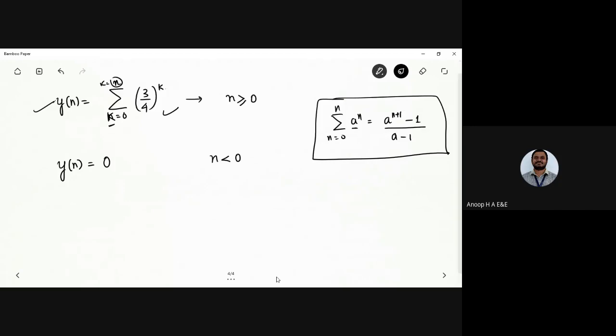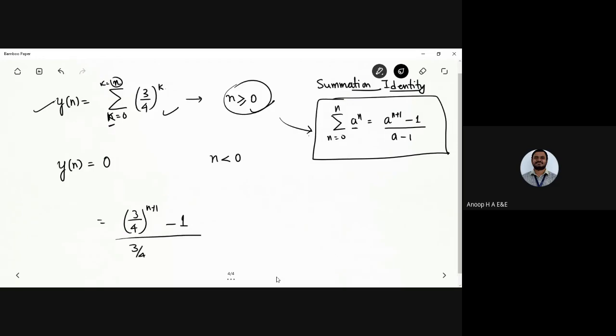Now I take the case where n is greater than or equal to 0, and I apply one more standard identity with respect to summation. I can call this the summation identity. Recalling it, I have (3/4) power n plus 1 minus 1, divided by 3/4 minus 1. This is how the system looks for n greater than or equal to 0.